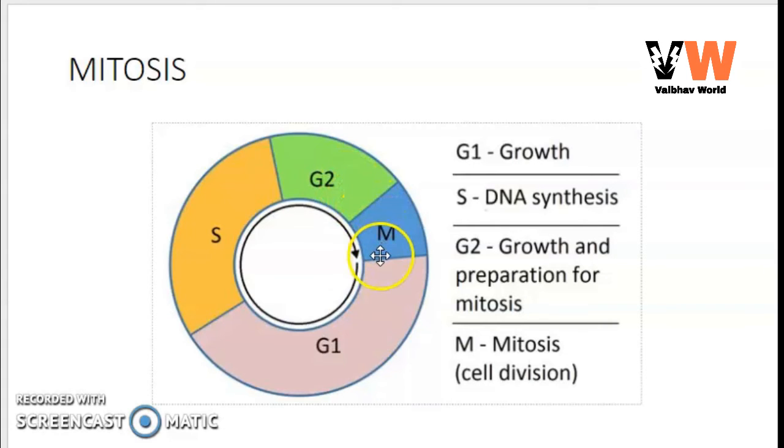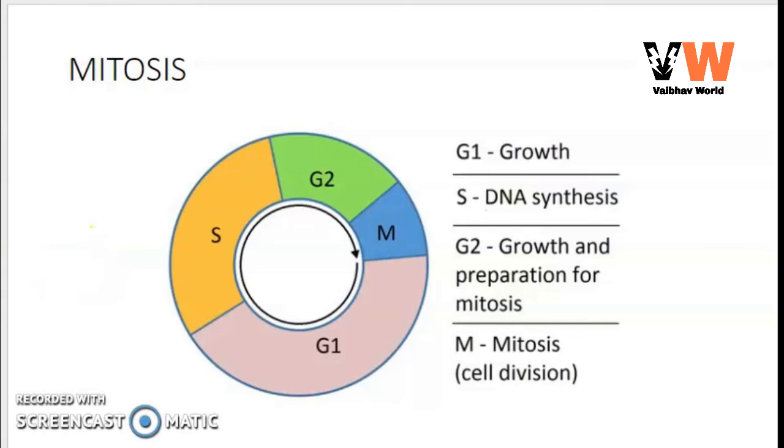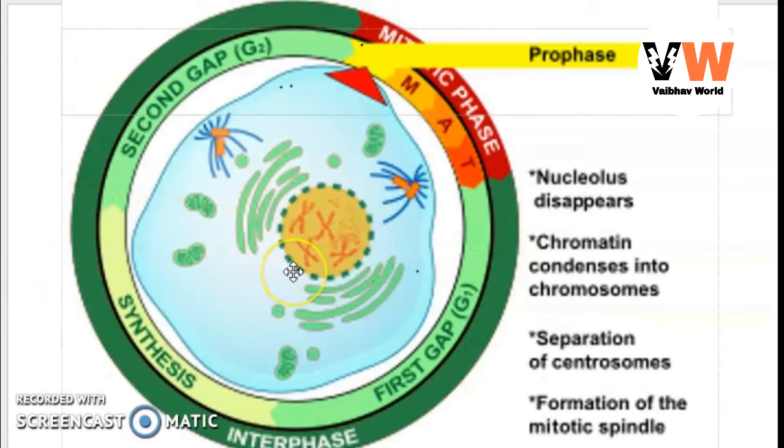After completion of all 3 phases, there is the starting of the prophase. During this stage the chromatin network begins to coil and appears as long thread-like structures called chromosomes. Each chromosome consists of 2 chromatids that lie side by side and are joined at the center called the centromere. The nuclear membrane and nucleolus disappear at the end of prophase.